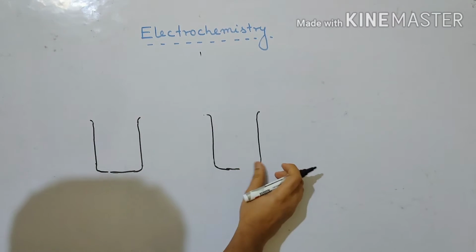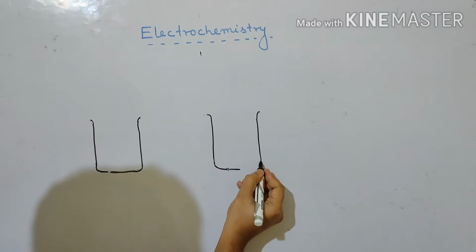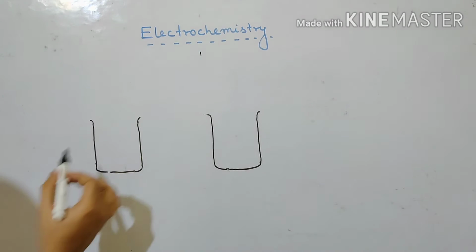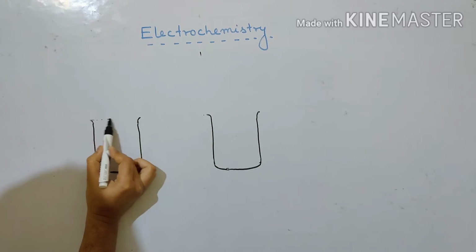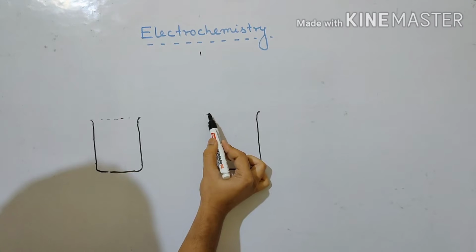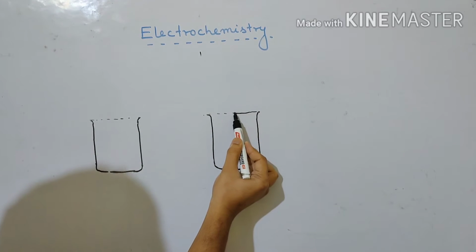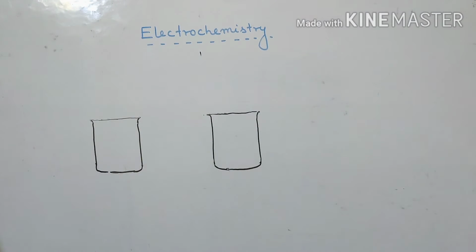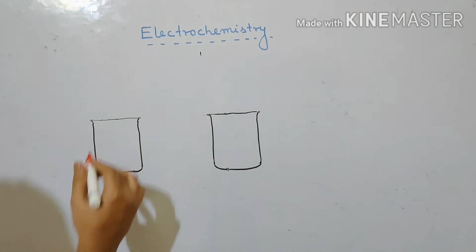So suppose these are the two beakers which are kept side by side. So two beakers. Now on this side, the left hand side, we have kept a zinc rod.